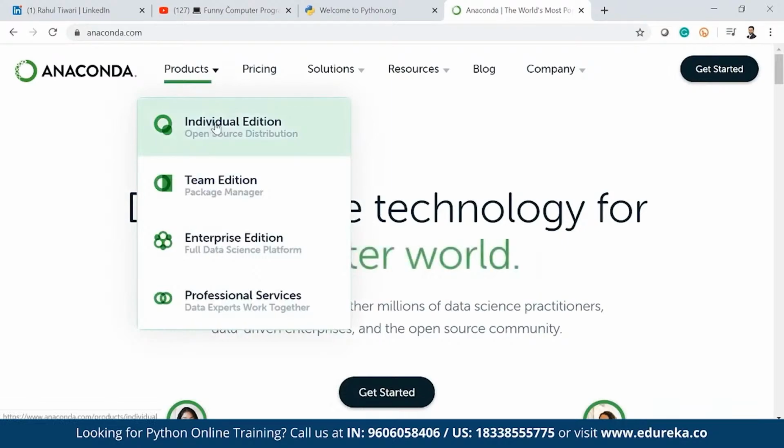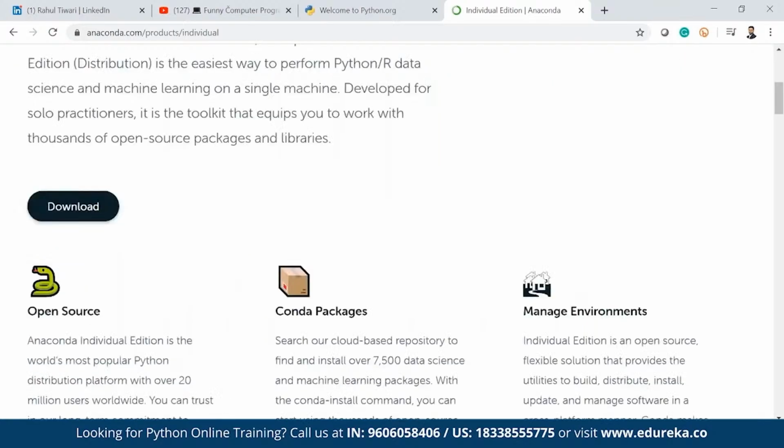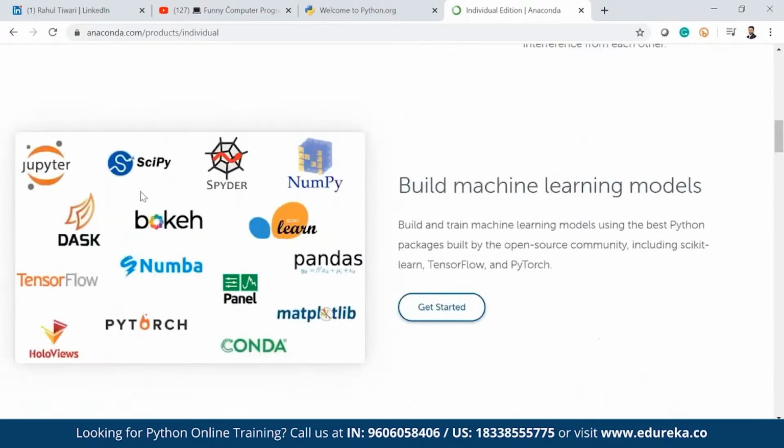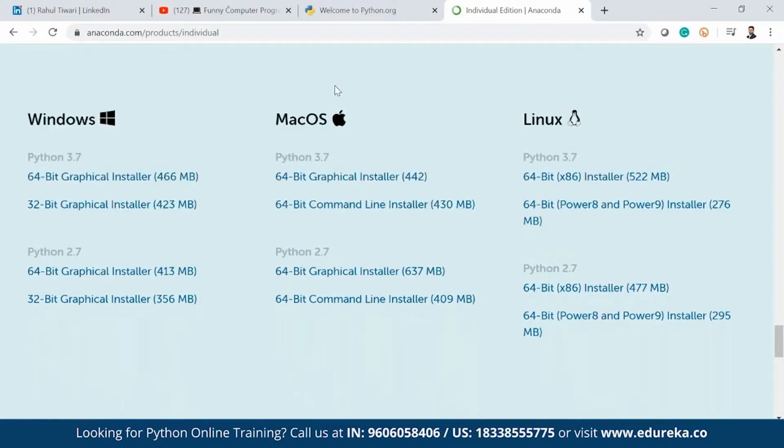Go to the individual edition, and if you go to the end, you can see your data science toolkit. It shows that these are the packages which come by default once you install Anaconda. You can see below that, based on the machine, you can download the Anaconda installer. Go with the latest version of Python because support for Python 2.7 is no longer there. So it's better to go with the latest version based on the bit of the machine, and also the operating system, whether it is Windows, Mac OS or Linux.